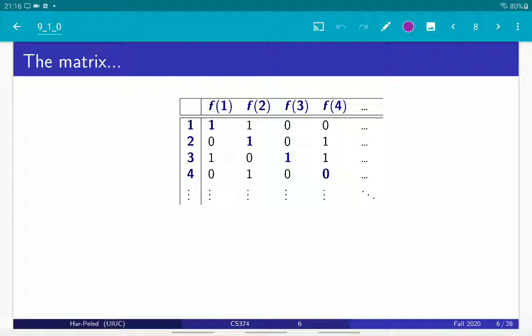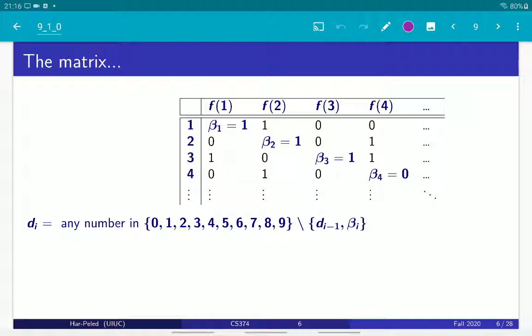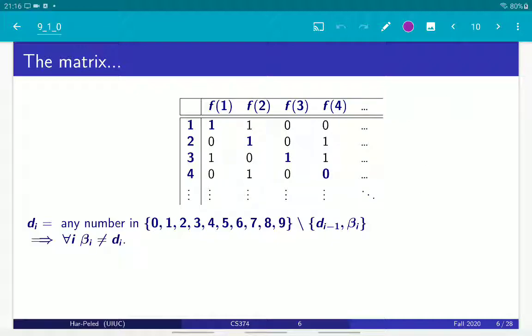So let's go back to the matrix, because this is the important idea. The important idea again is that we have this matrix of digits, and we choose the i-th digit in the new number to be any digit between 0 and 9 which is not the previous digits and not the i-th digit on the diagonal. And that's how we define the number, and the rest just follows.